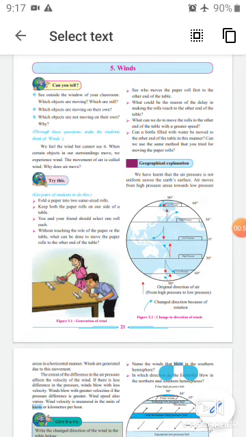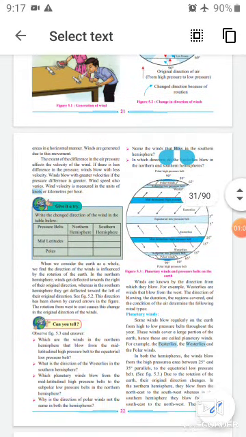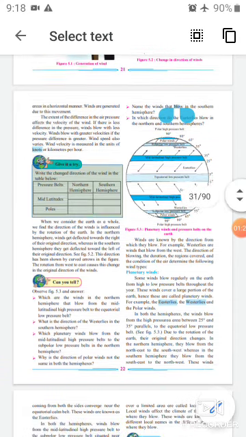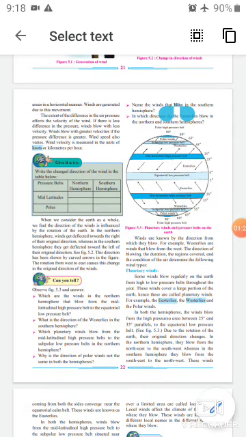Then what is the velocity of wind? See, the extent of difference in the air pressure affects the velocity of the wind. If there is less difference in the pressure, wind flows with less velocity. And if there is more difference in the pressure, wind blows with high velocity. Wind velocity is measured in the unit of knots or kilometers per hour.